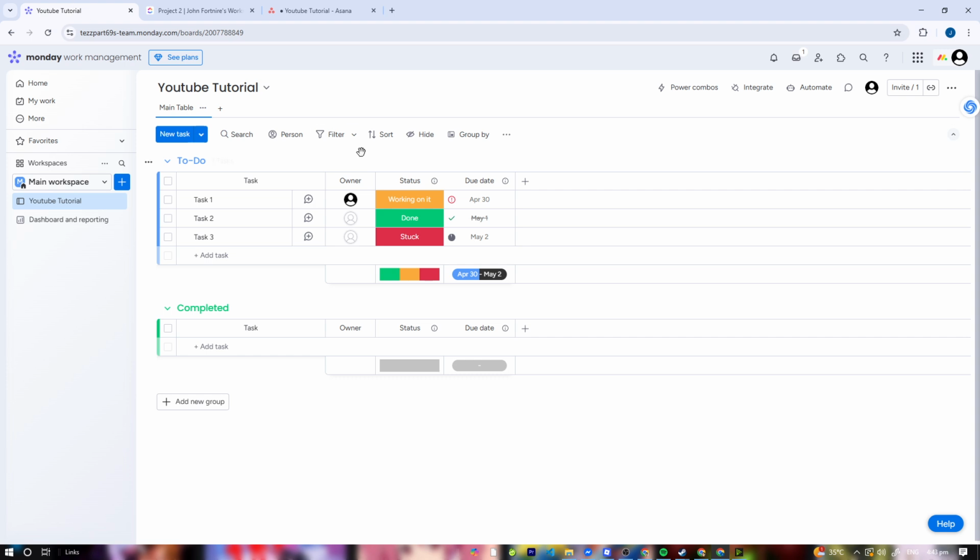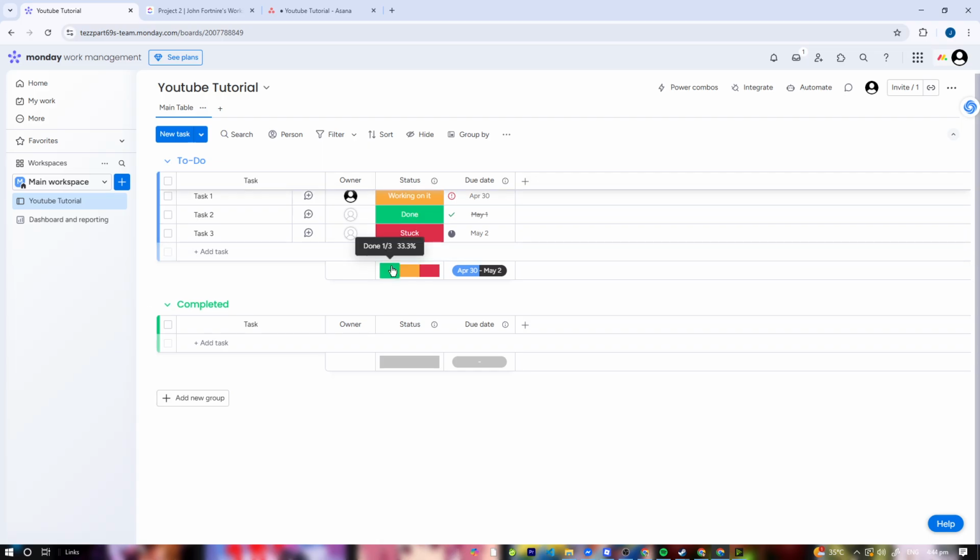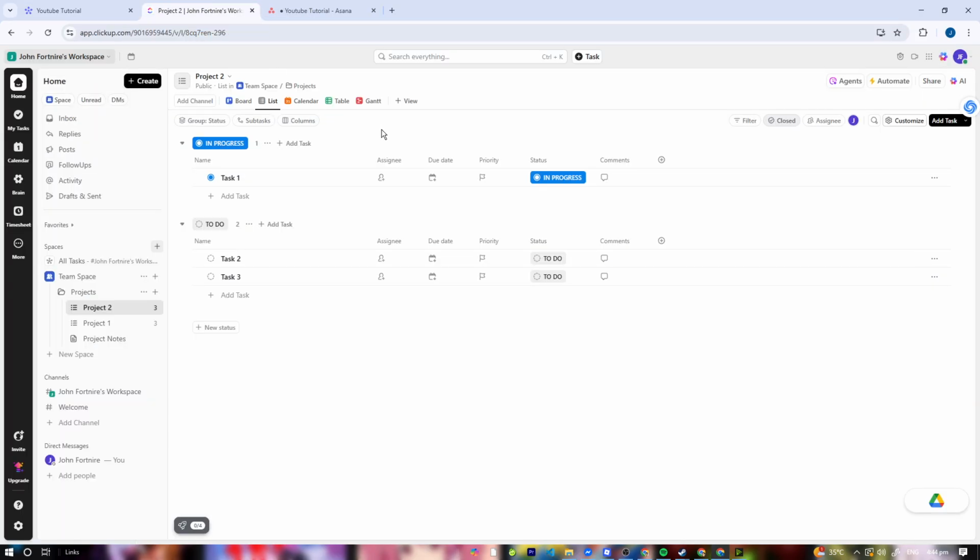Now we have features and functionality. monday.com is board-based, as you see here, and also has strong timeline and Gantt views, great for visual project planning. ClickUp is packed with features: docs, goals, time tracking, dashboards, even a built-in AI assistant, and it's extremely customizable.